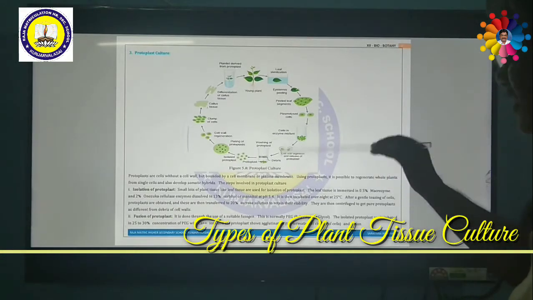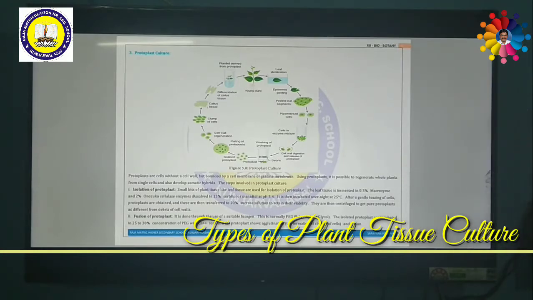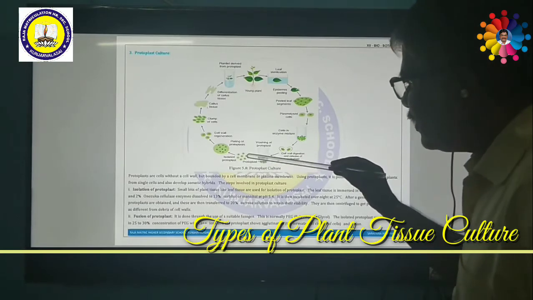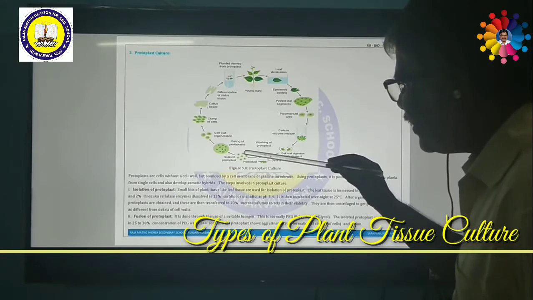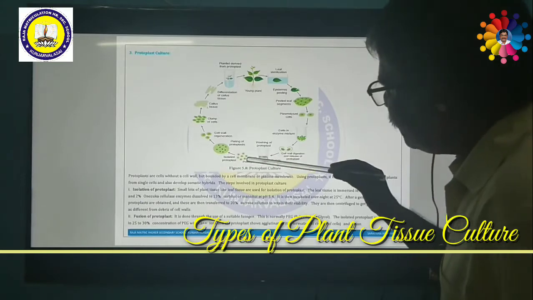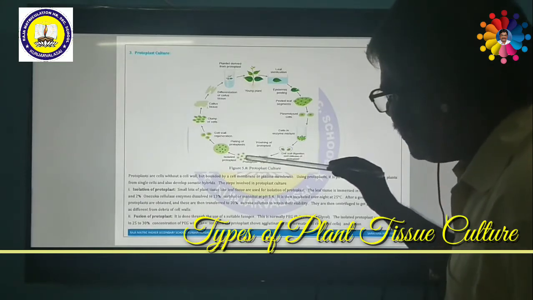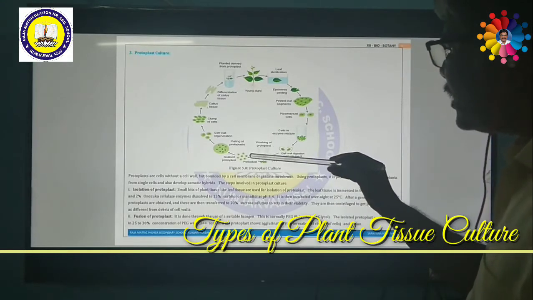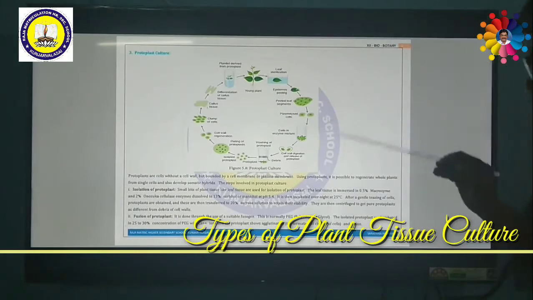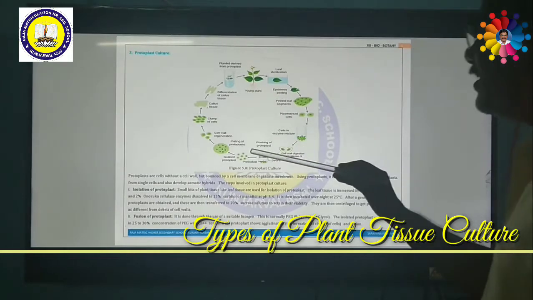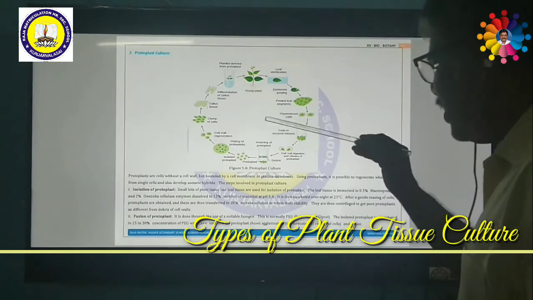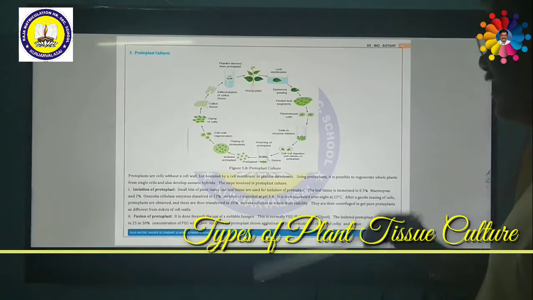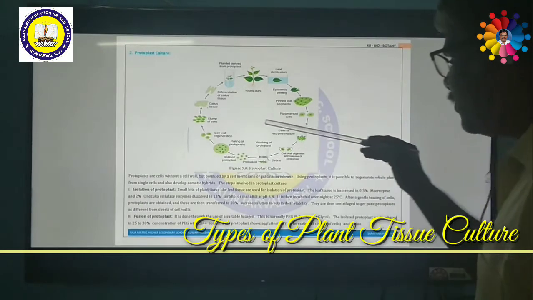After getting the protoplast, the next heading is fusion of protoplast. Next, these protoplasts are to be fused. For example, potato and tomato protoplasts might be there, otherwise paddy and carrot protoplasts. They have to be fused together. In order to fuse them, we should use a specialized chemical, a suitable fusogen material. Normally we use a chemical called PEG, polyethylene glycol. So polyethylene glycol is able to fuse them.